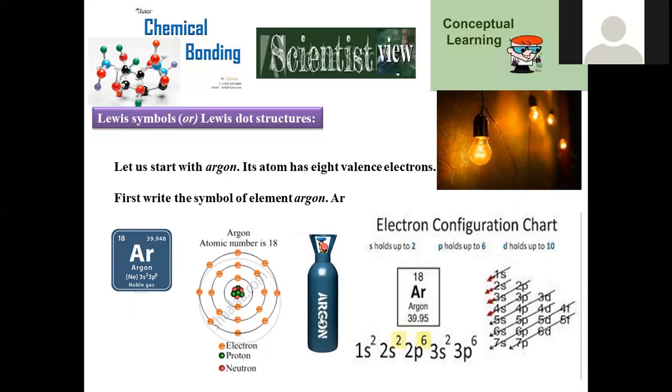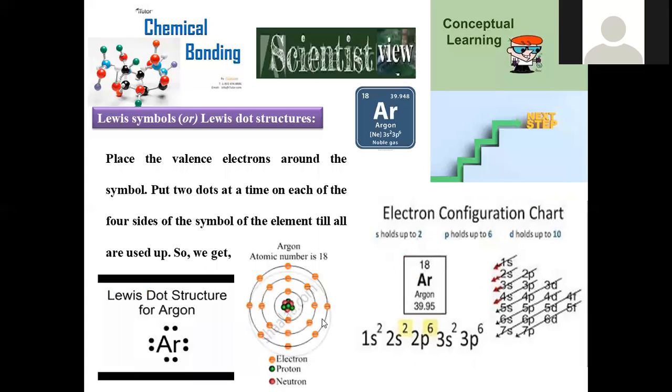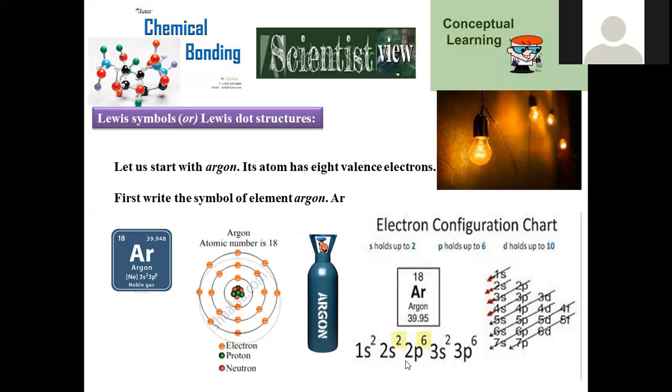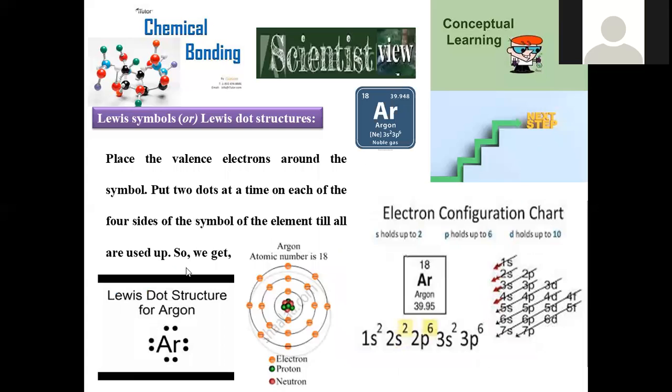It should be stored in cylindrical containers. Now let us assign its dot structure. First, the electronic configuration was taken into consideration, and its main application was also given. Argon is the main compound which is used in the illumination of lamps.